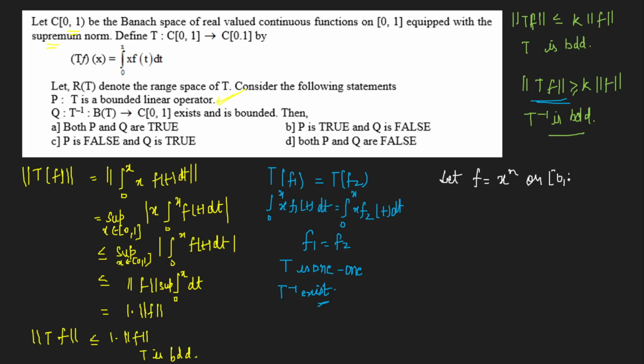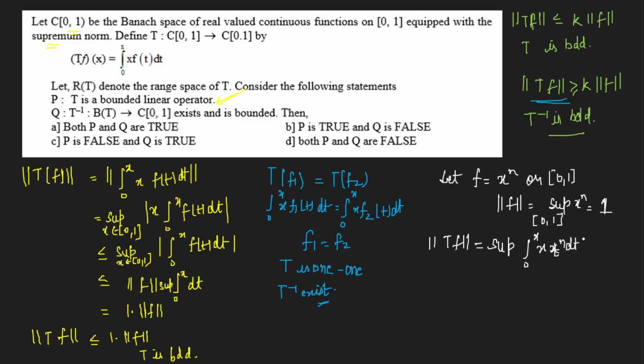If I take this, what would be the norm of f? Norm of f is the supremum of x to the power n on the closed interval 0 comma 1, right? So I'll get 1, that would be my supremum. Norm of f is 1. Now I'll find out the norm of Tf. Norm of Tf is equal to the supremum of the integral 0 to x of t to the power n dt, right?